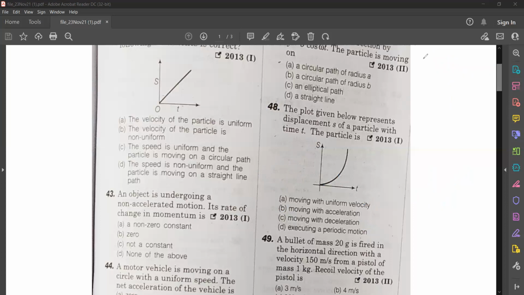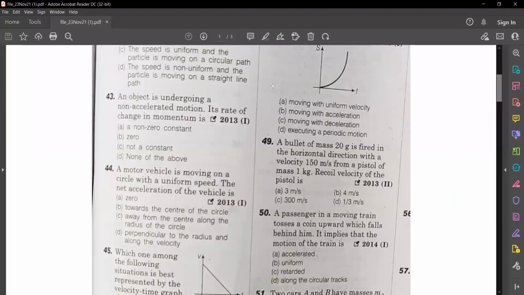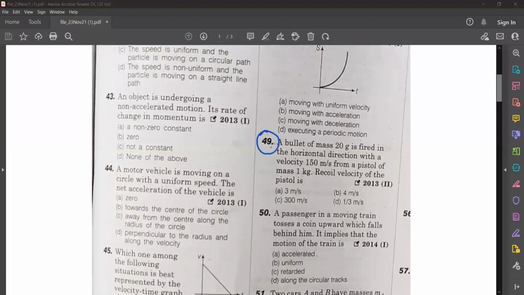Question number 49. A bullet of mass 20 grams is fired in the horizontal direction with a velocity of 150 meter per second from a pistol of mass 1 kilogram. Recoil velocity of the pistol is.